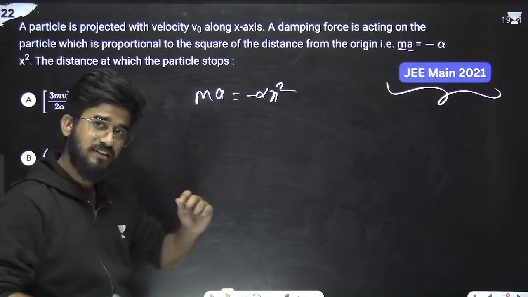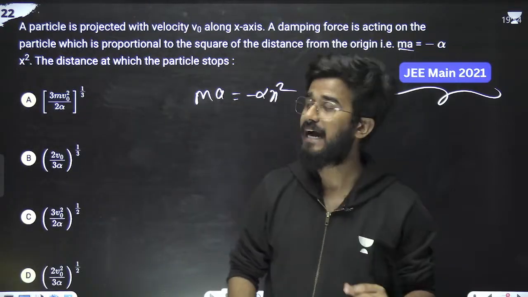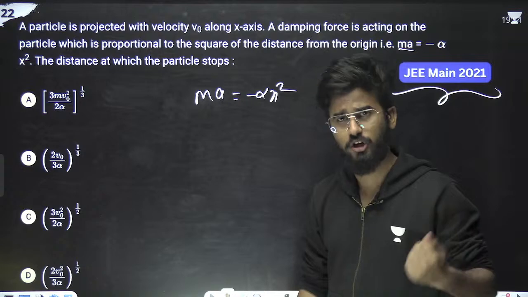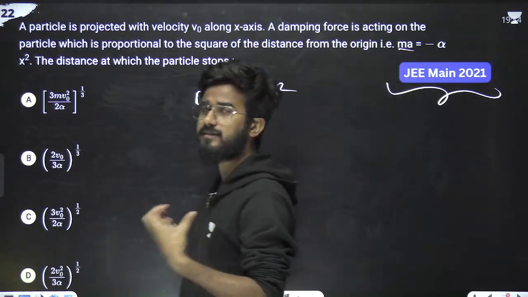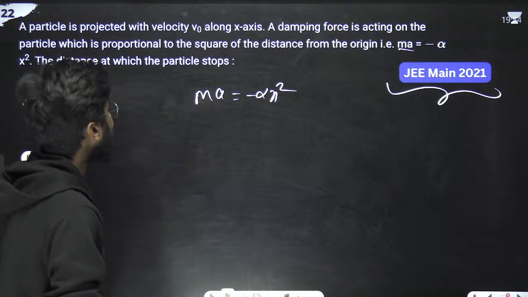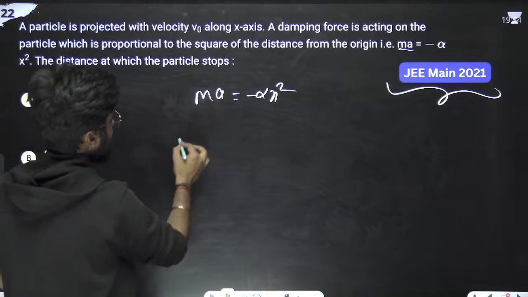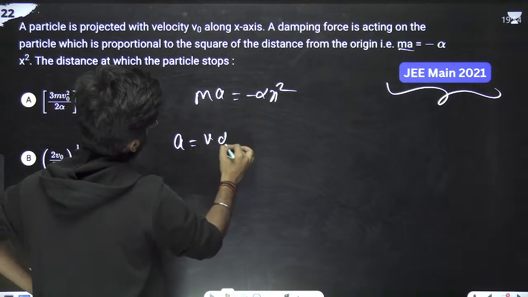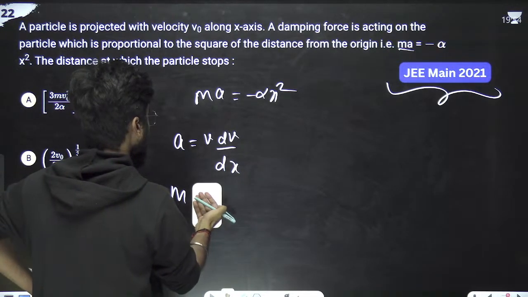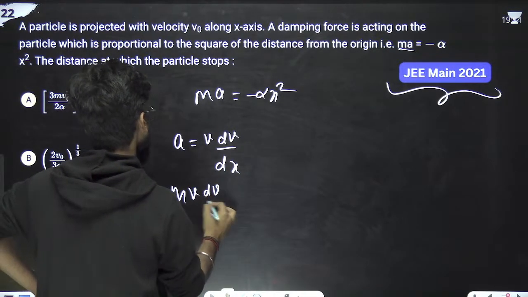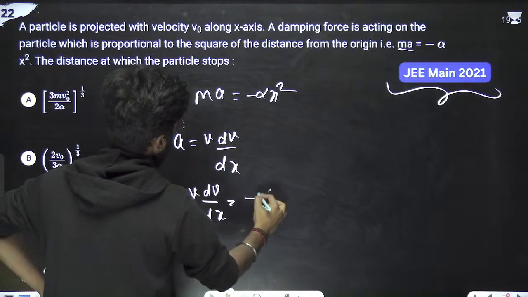So just keep one thing in mind, that the acceleration is the function of displacement or distance x. So when we have to calculate the distance, we can write acceleration as v dv by dx. So ma is m v dv by dx, that is equals to minus alpha x square.